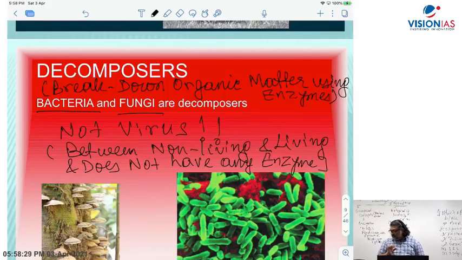I am coming to various important terms. Saprophytes are decomposers. Fungi are decomposers. Bread mold and mushrooms break down organic molecules into simple ones. They are saprophytes, and that's why they are decomposers.